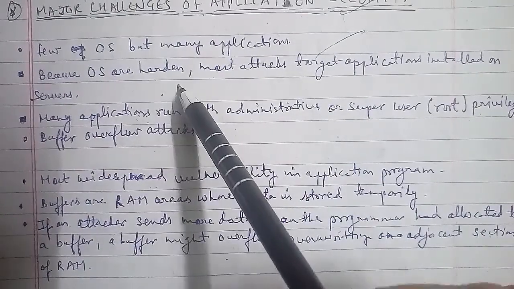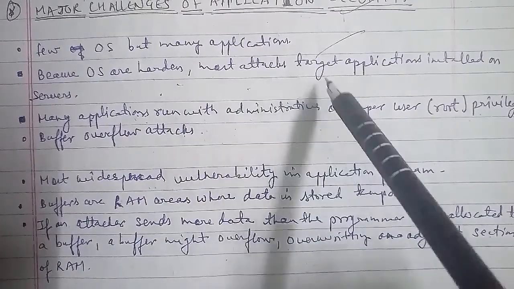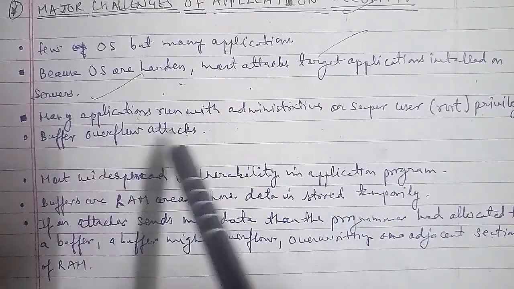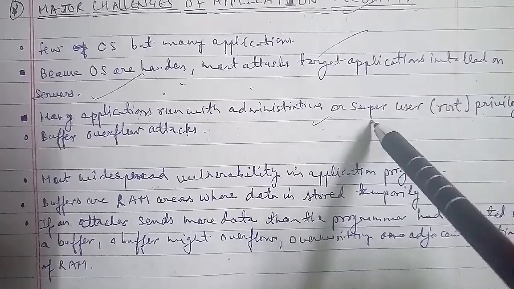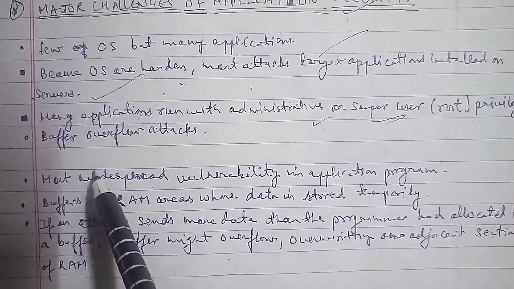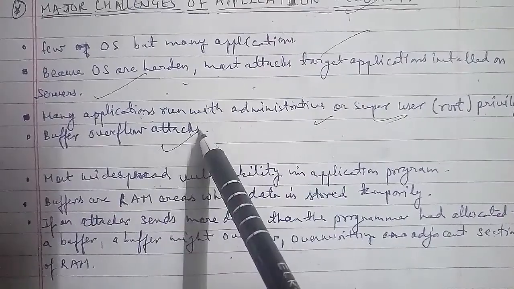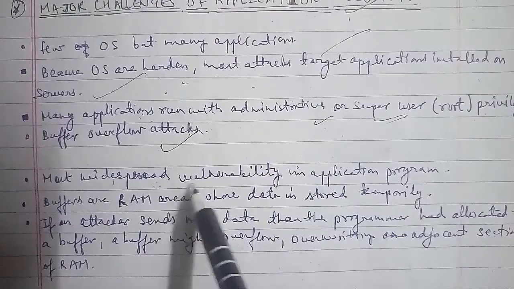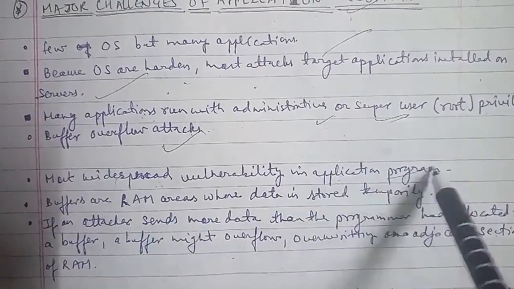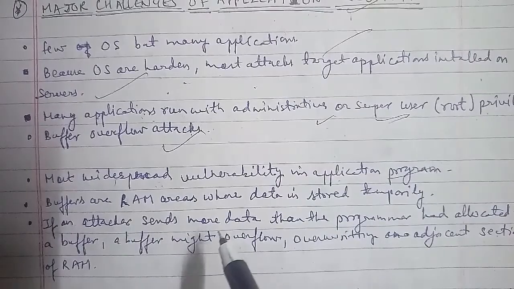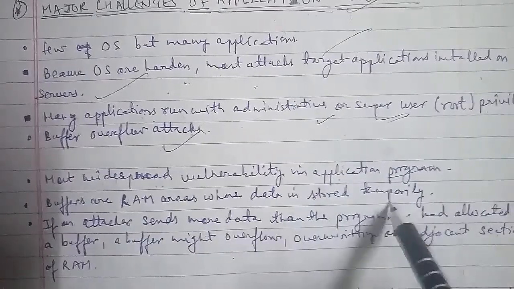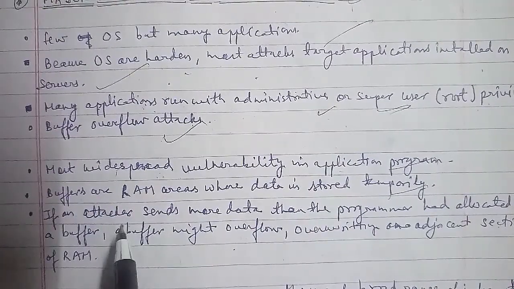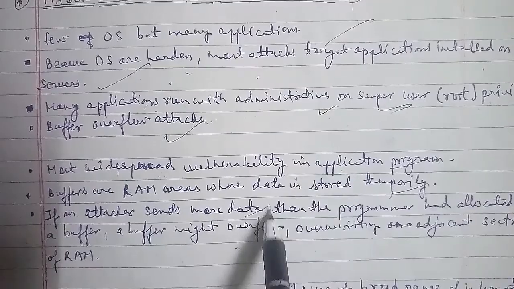The second is that many applications run with administrative or super user, that is root, privileges. That leads to the buffer overflow attack, one of the most widespread vulnerabilities in application programs. Buffers are RAM areas where data is stored temporarily. If an attacker sends more data than the programmer had allocated to a buffer, it might overflow, overwriting adjacent sections of RAM.